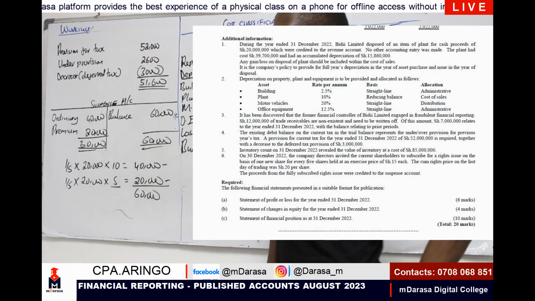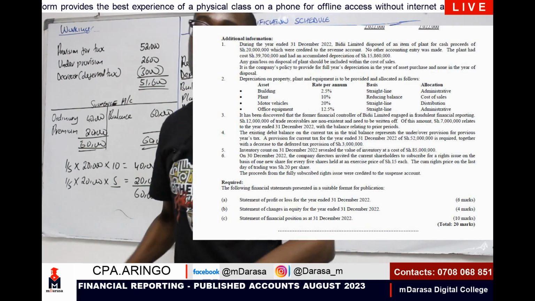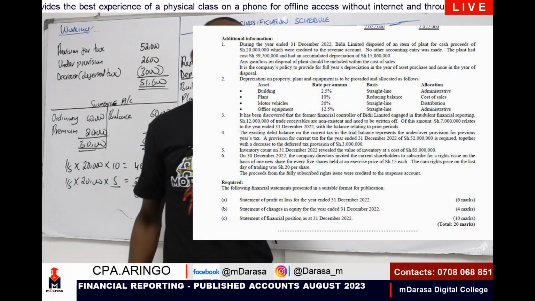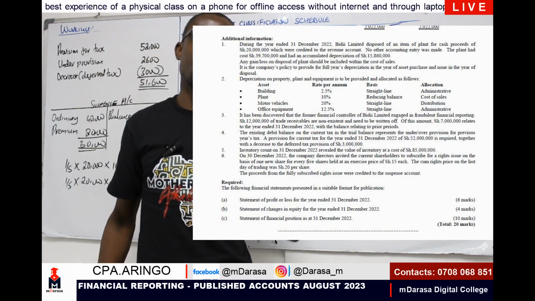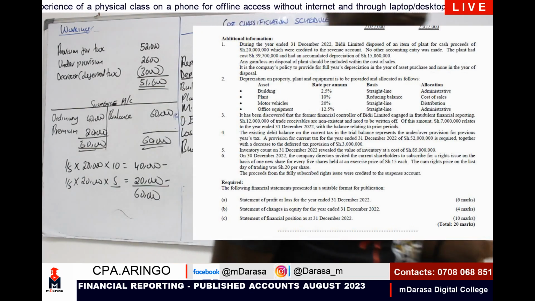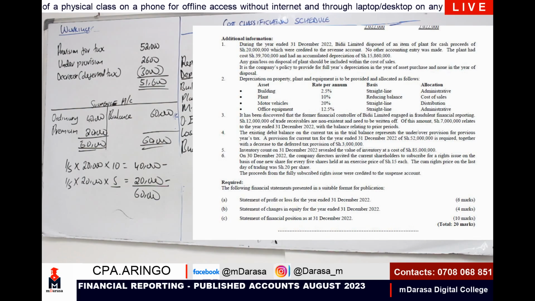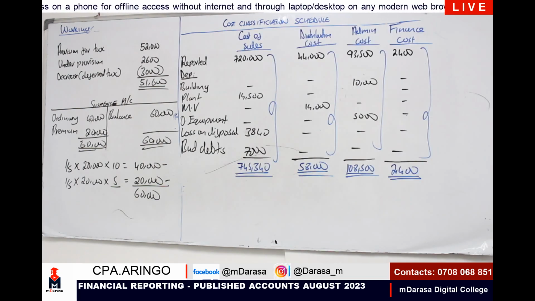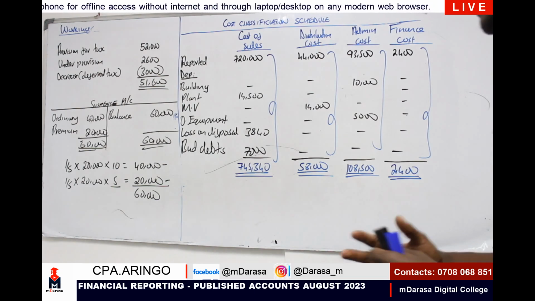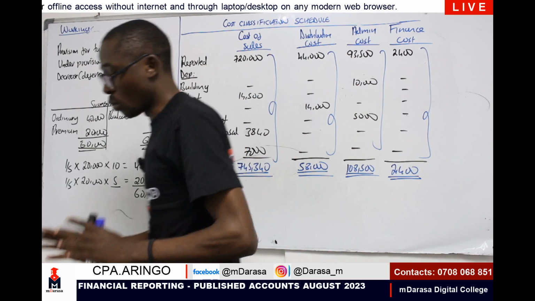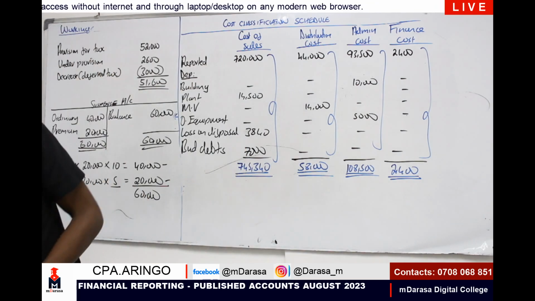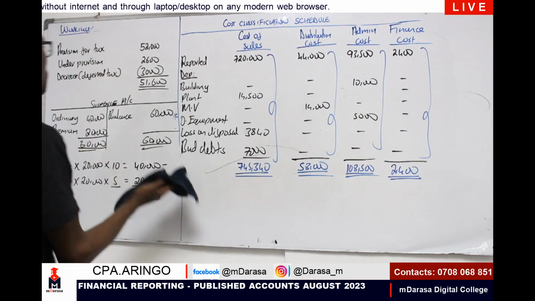So once you are done with this, we've gone through all the work. Now our task will just be a matter of copying and pasting. That is what will remain. That's the beauty with published accounts. Once you have all your items right, the next task will just be a matter of copying and pasting. So that was our working. Let us copy and paste now very quickly.